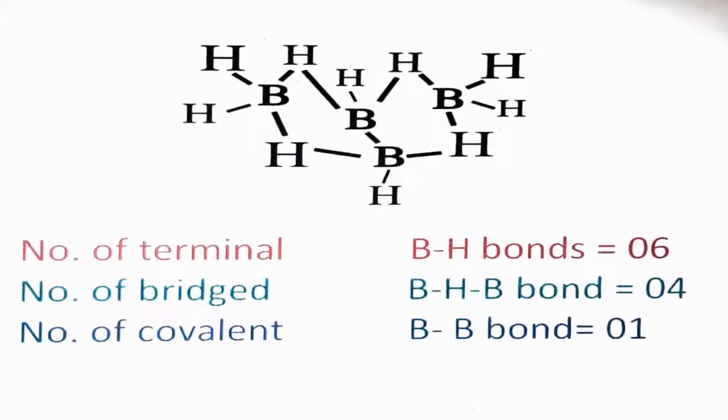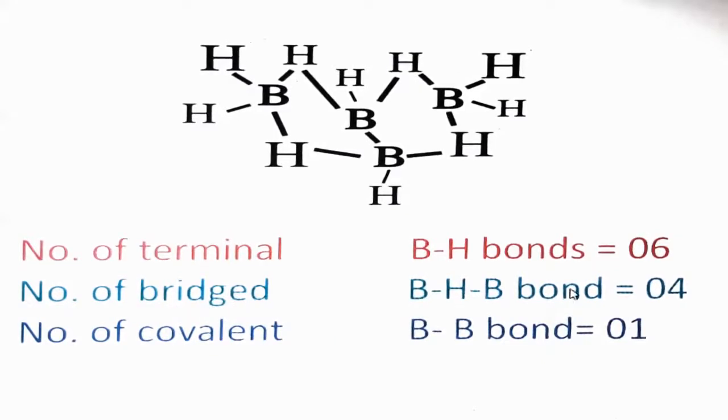This is the structure where we have B4 and H10. How many terminal hydrogens are present? The number of terminal hydrogens, that is B-H bonds, is 6: 1, 2, 3, 4, 5 and 6.